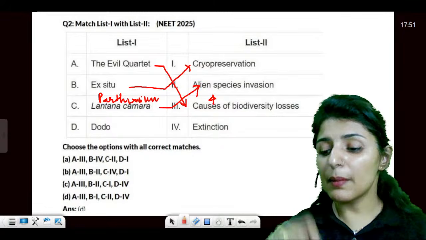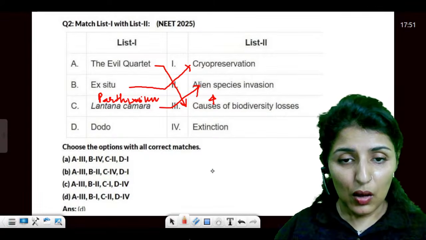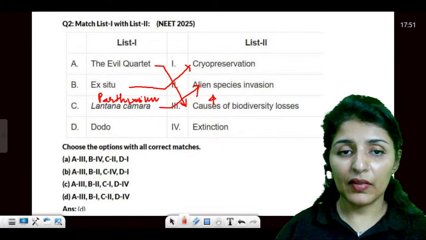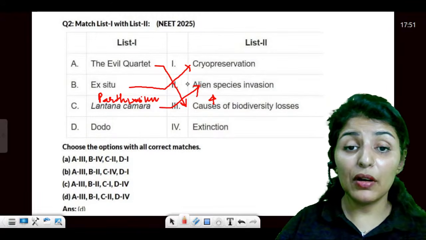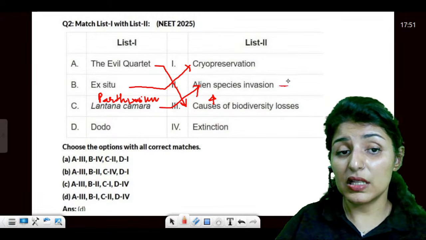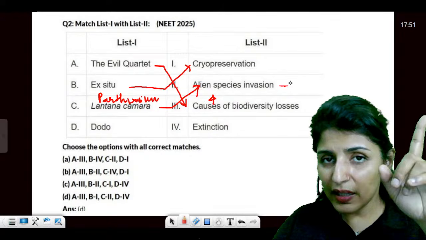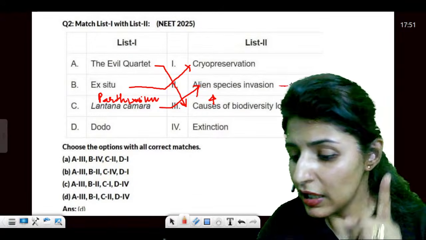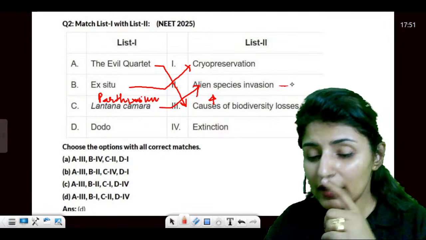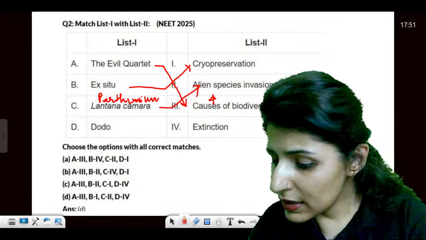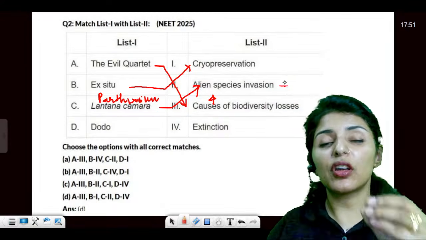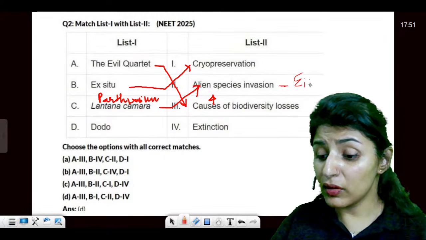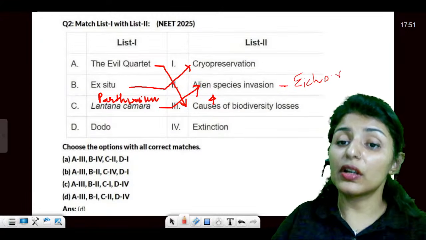What is the third example given in NCERT? Quickly let me know. Who remembers the third example of alien species invasion? Parthenium was already asked in 2022 or 23. 2025 has asked about lantana. Yes, that is an alien species invasion too, but I'm talking about plants. In case of plants, it is Eichhornia. Very good, Asha. It is Eichhornia.